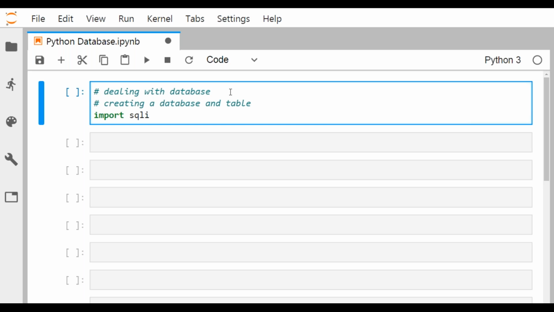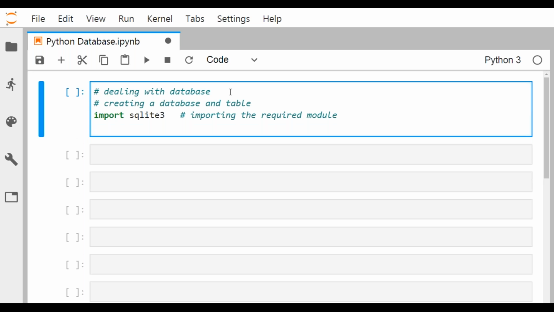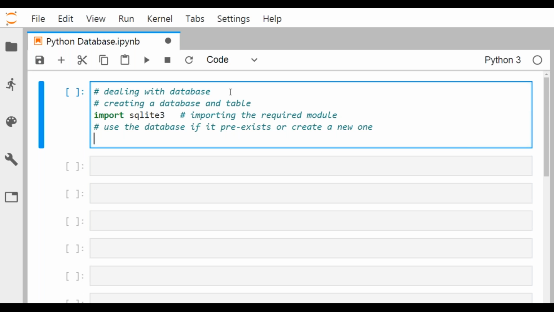I'm going to import this module, that is sqlite3. Use the database if it pre-exists, or create a new one. If it is pre-existing, then we can use it, otherwise we can create it.